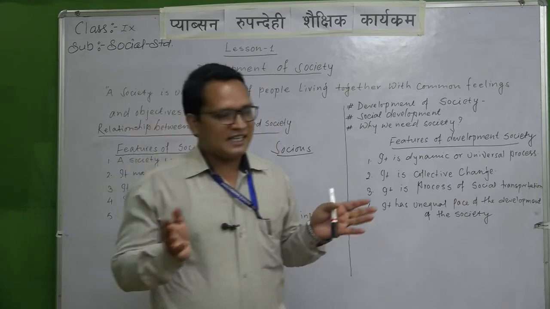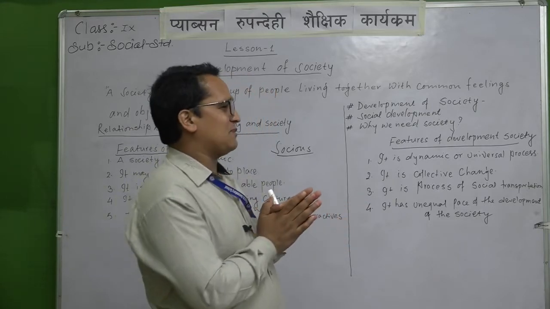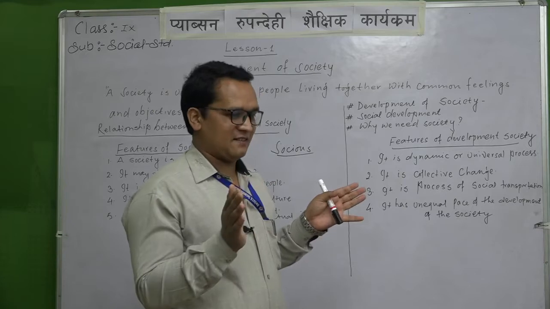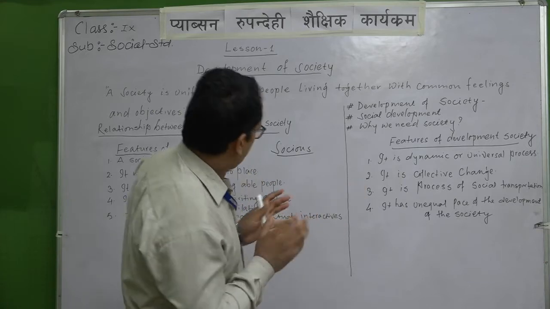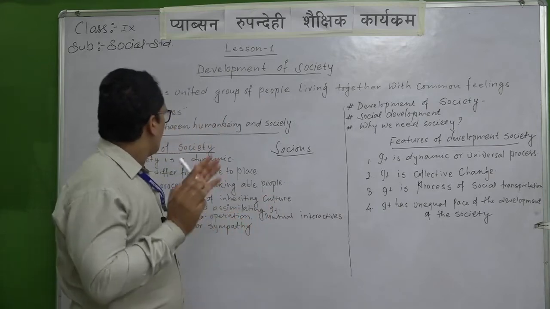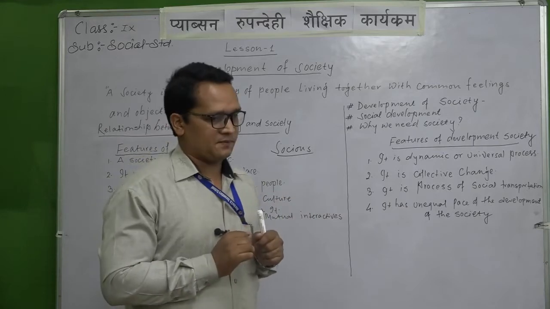So students, it is clear, they have a very good relationship. They cannot leave each other, we can say. They cannot exist without each other, so human being and society have this type of relationship.